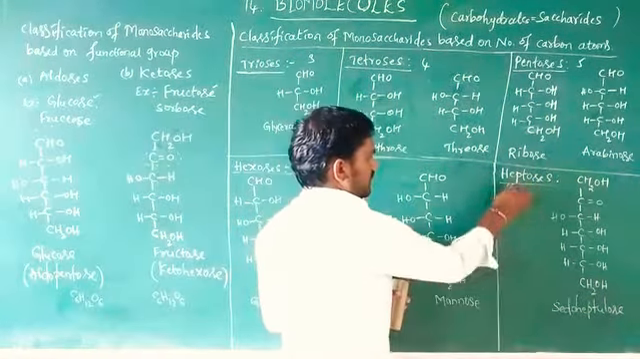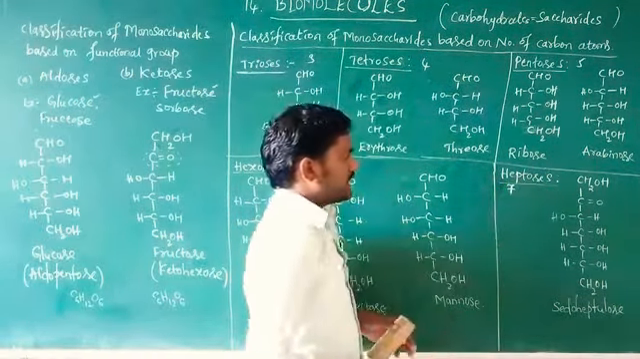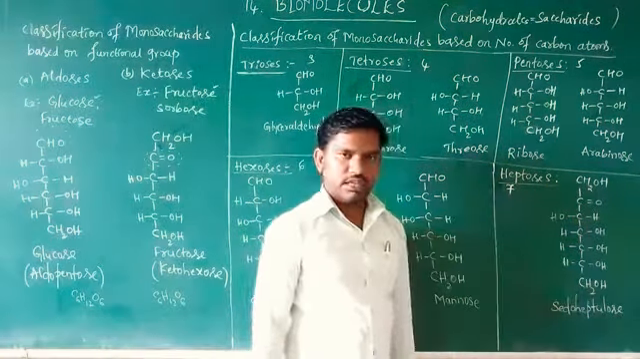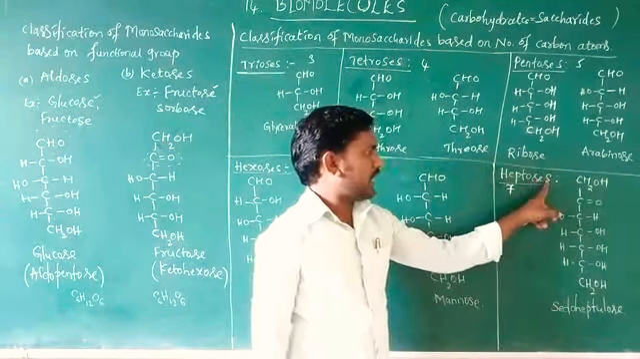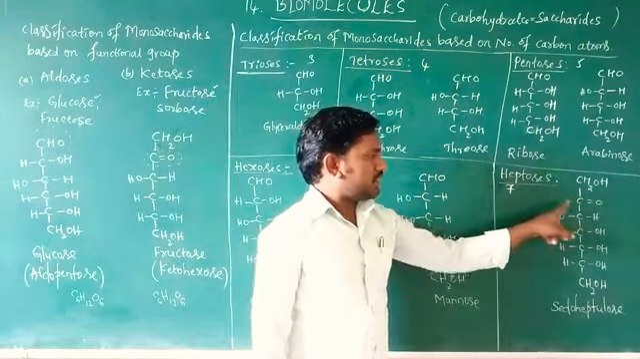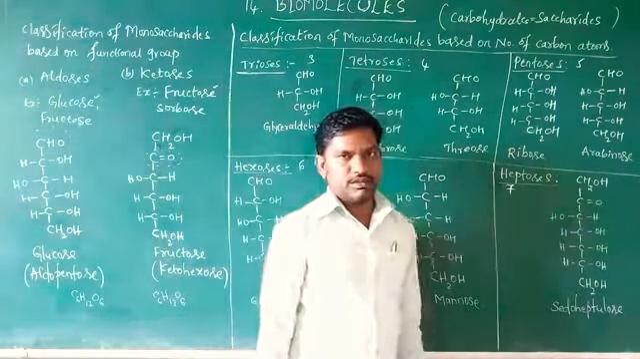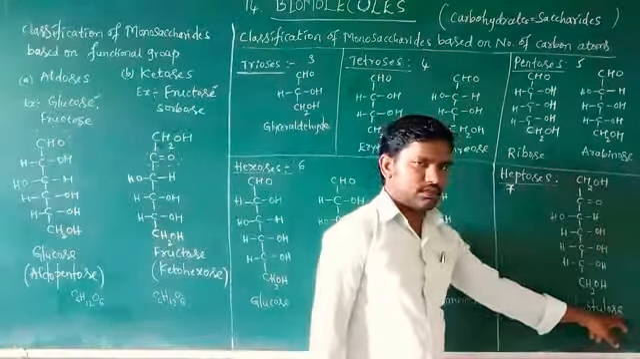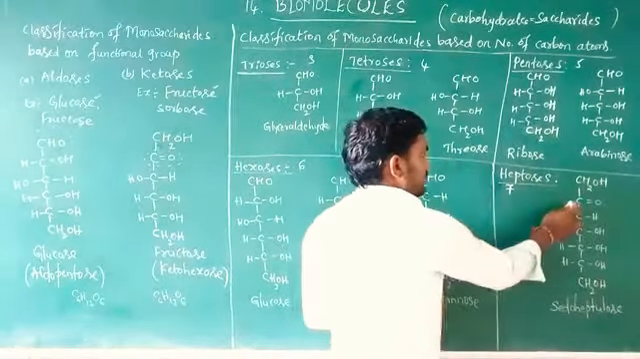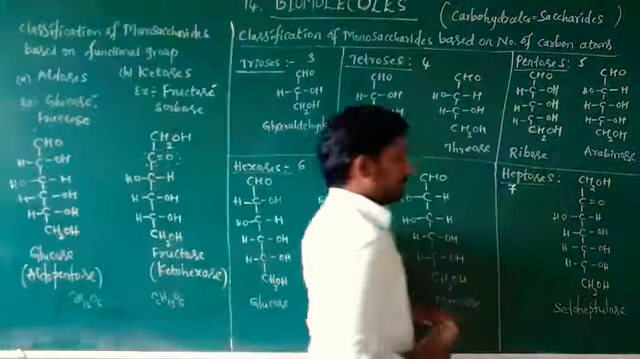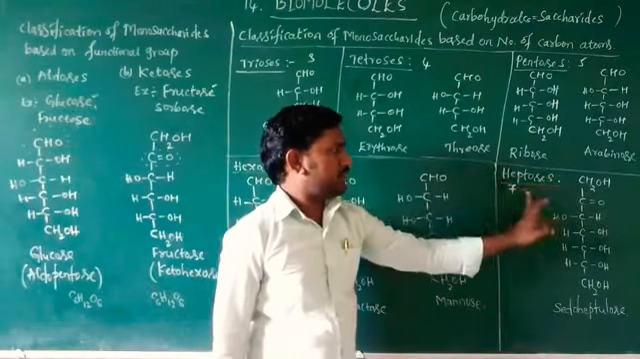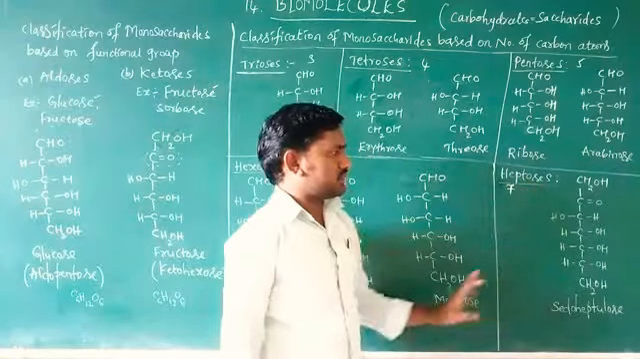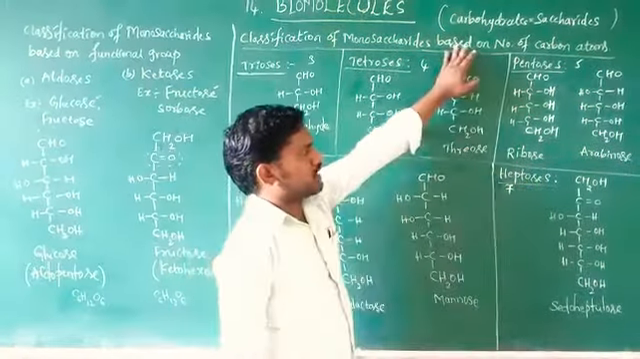Heptose. Hepta indicates 7, 7 carbon atoms: 1, 2, 3, 4, 5, 6, 7. With 7 carbon atoms, it is called heptose. And if the functional group is CO, CO means ketone, so the name is heptulose. Here, on the second carbon, there is a CO functional group, and there are 7 carbon atoms. So heptose is one of the monosaccharides.